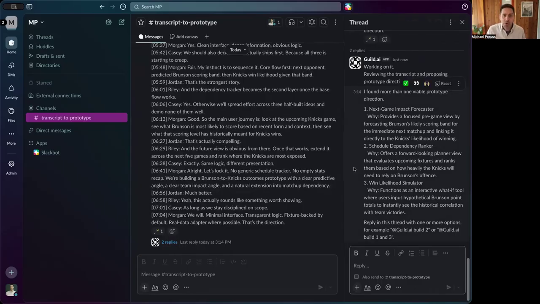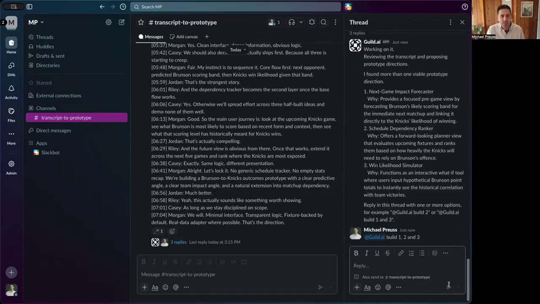I found more than one viable prototype direction. So it's come back with three options. Next game impact forecaster, a schedule dependency risker, and a win likelihood simulator. These sound awesome. So we can ask it to build one, two, or all three. So let's make it make all three. Build one, two, and three.